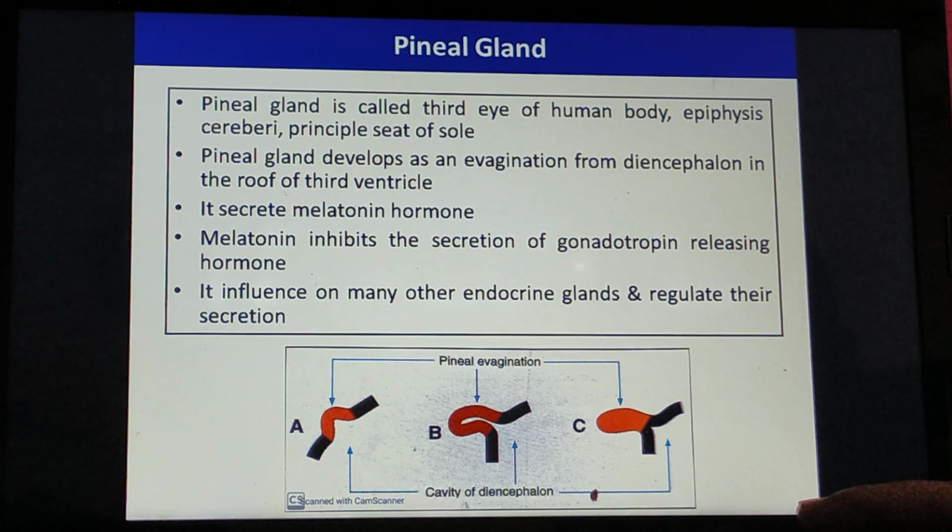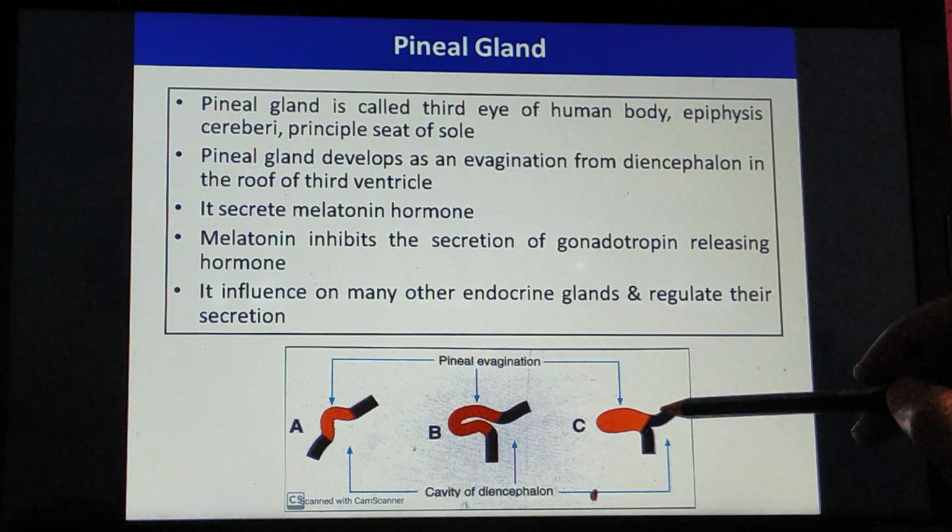It also influences many other endocrine glands. It regulates the rhythm of the day and helps in establishing a typical circadian rhythm of the human body. The pineal gland's function is for a short period, but it's very important.